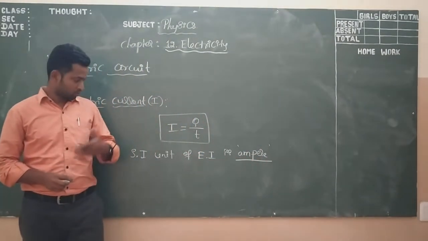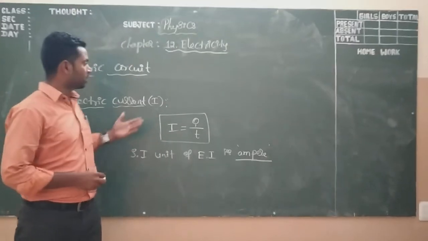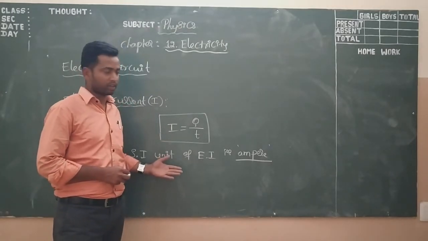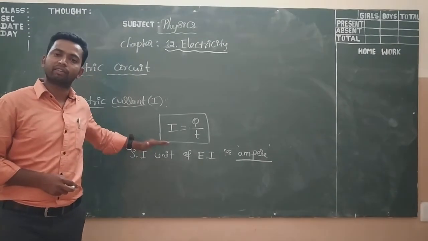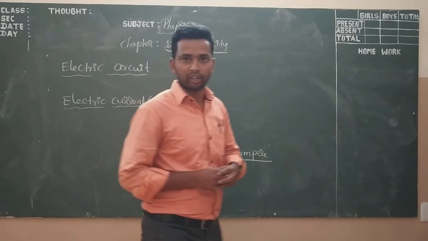We will discuss more about electric current later. So this is the definition and meaning of electric current, and the formula to find the amount of electric current in a given electric circuit.